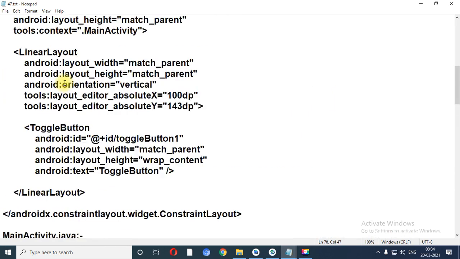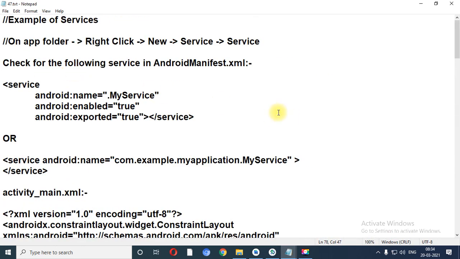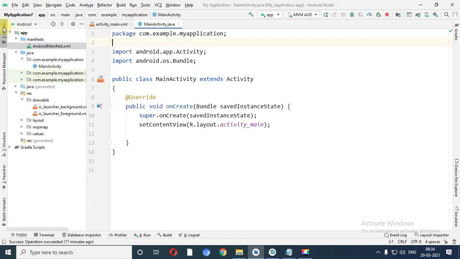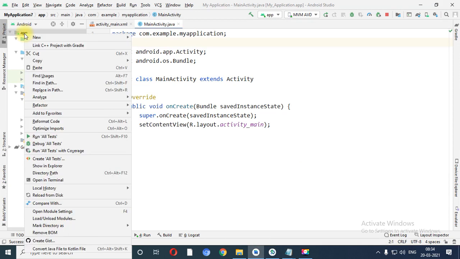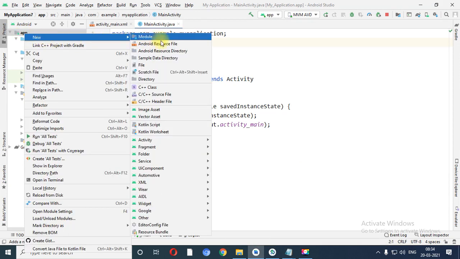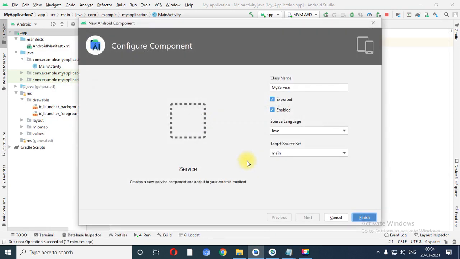Now let me copy this file and paste it into the manifest, into Android Studio. So first of all, right click on application, click on New, click on Service, and again click on Service. You have the class name over here, MyService. If you want to change it, you can, but right now I don't want to change it, so I click on the Finish button.